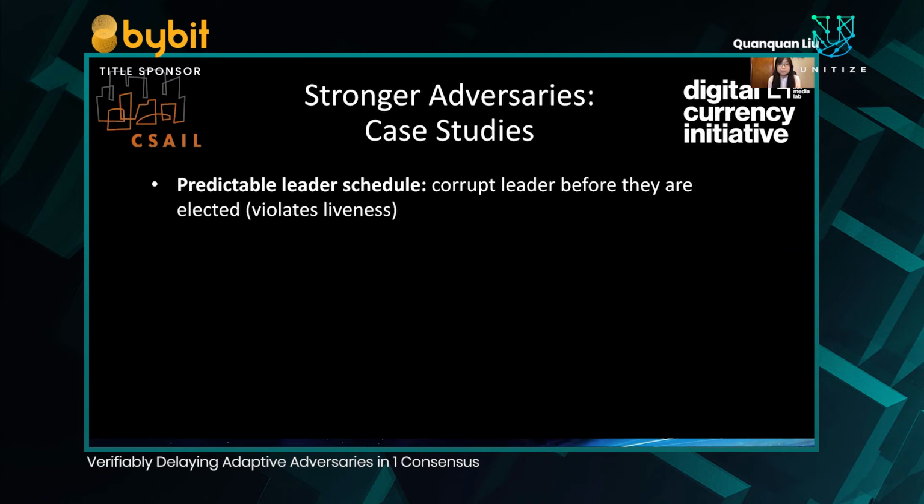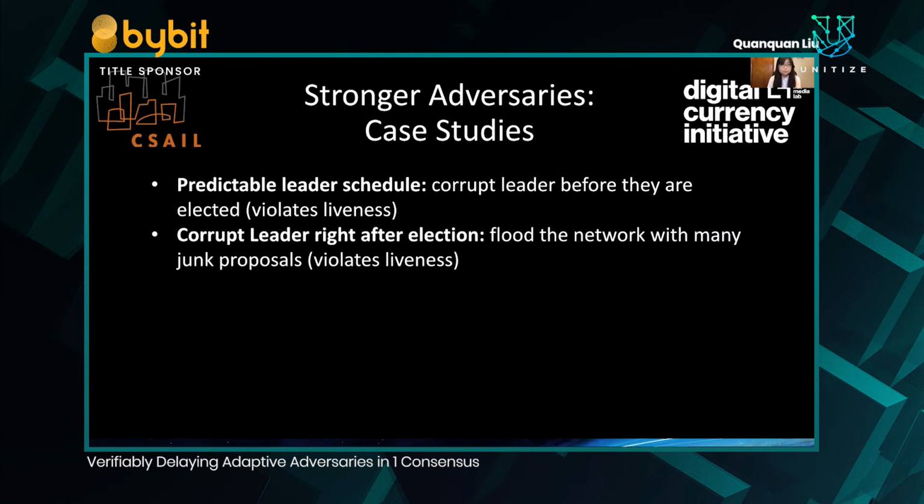of these cases. In the first case, adaptive adversaries can violate the liveness of protocols which have predictable leader schedules. You can corrupt the leader before they are elected and have them never send out a proposal. Even if the leader schedule is not predictable, the adversary can corrupt the leader right after they send their first message. For example, they can corrupt every elected leader and then send many different proposals, making voters unable to decide on the same proposal. This would also violate liveness.